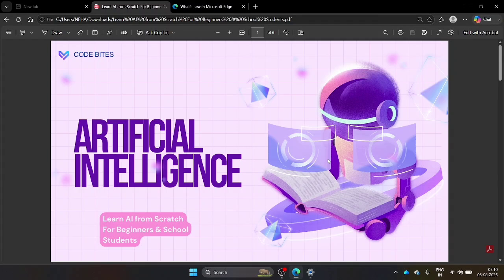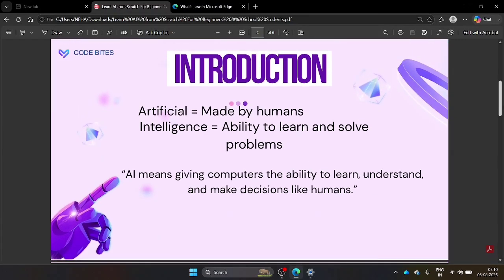So don't worry if you have never learned AI before. We will learn everything from scratch. So let's move to the next thing, that is artificial intelligence. What is artificial intelligence? Before understanding artificial intelligence, let's understand the two separate things, the first is artificial and the second one is intelligence, right?